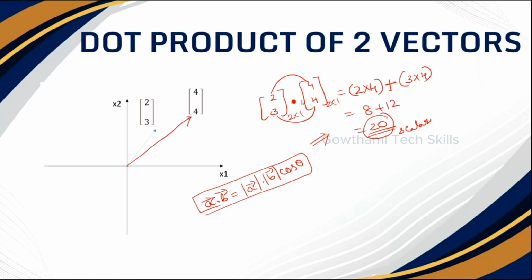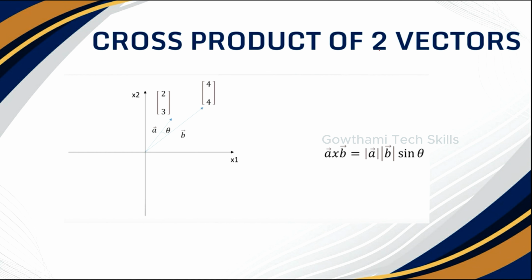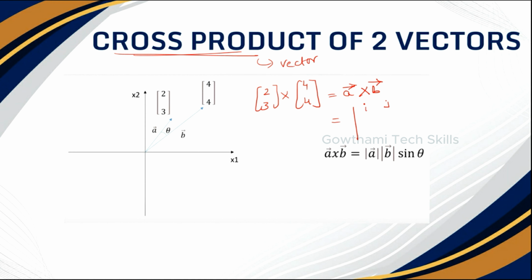Okay, next coming to the cross product of two vectors. For the cross product you have to make use of something a little more complex. You have two vectors, so you provide the cross symbol between the two vectors. When you perform the cross product between two vectors, the output will be a vector only. The formula is magnitude of a cross magnitude of b. It looks like this: i is the x-axis, j the y-axis, k is the z-axis.